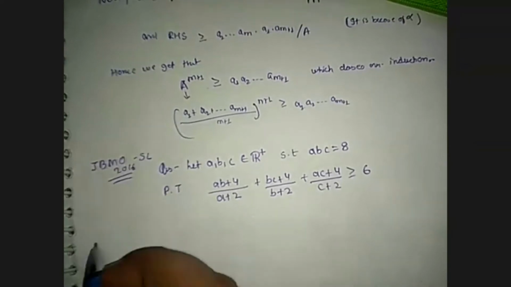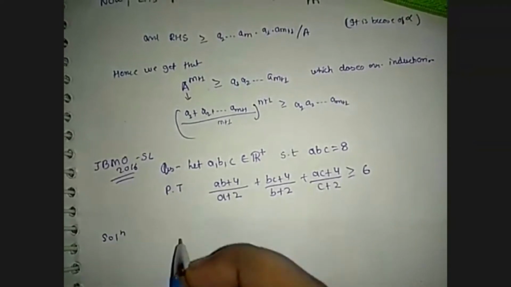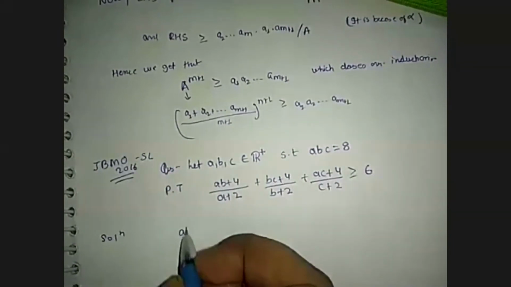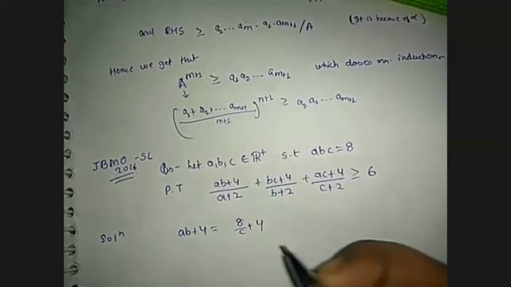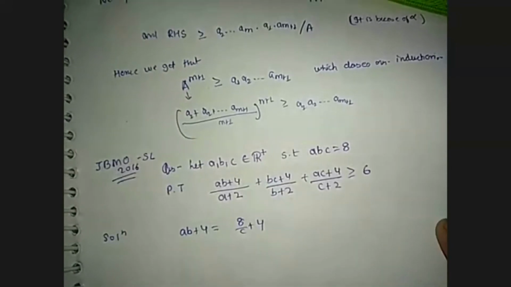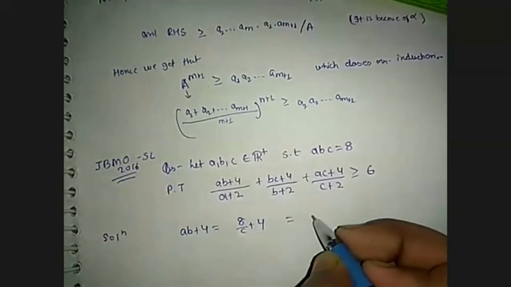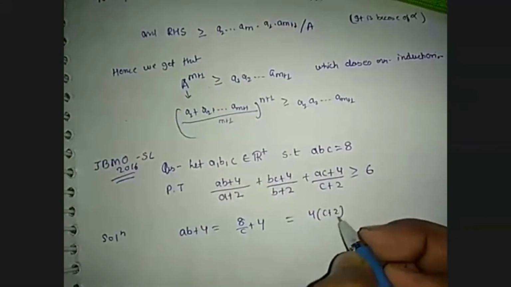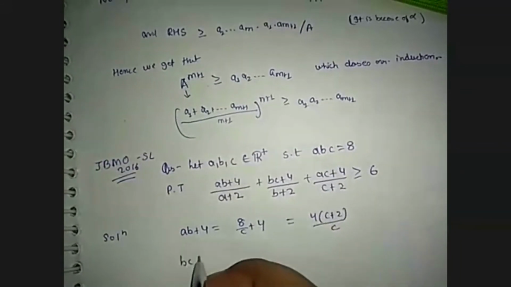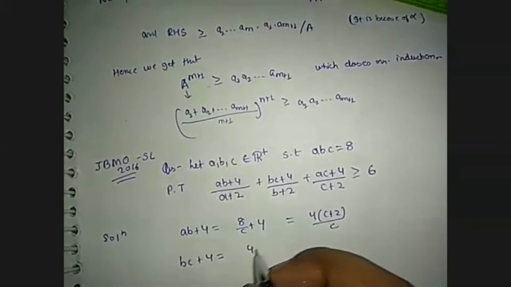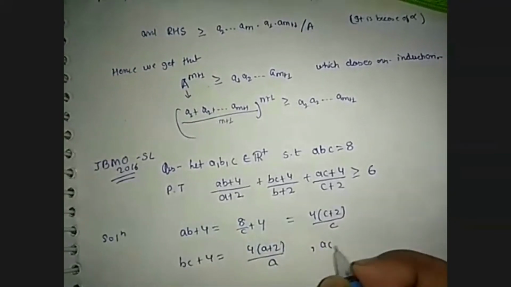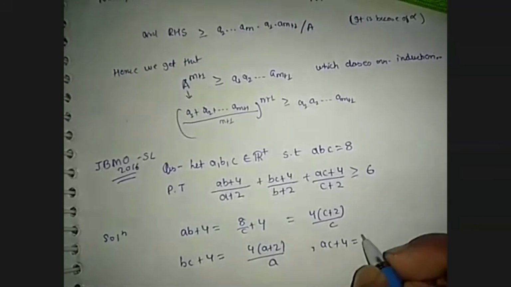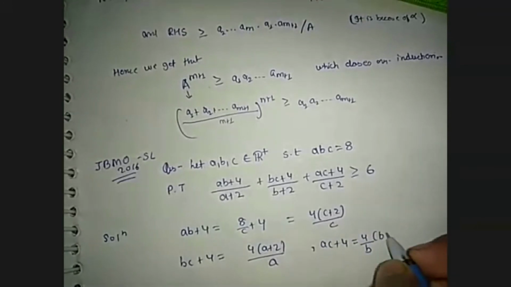Now I am going to solve this problem. First of all, ab plus 4 can be written as 8/c plus 4, as abc equals 8, and it can be written as 4(c + 2)/c. Similarly, bc plus 4 can be written as 4(a + 2)/a. And ac plus 4 can be written as 4(b + 2)/b.